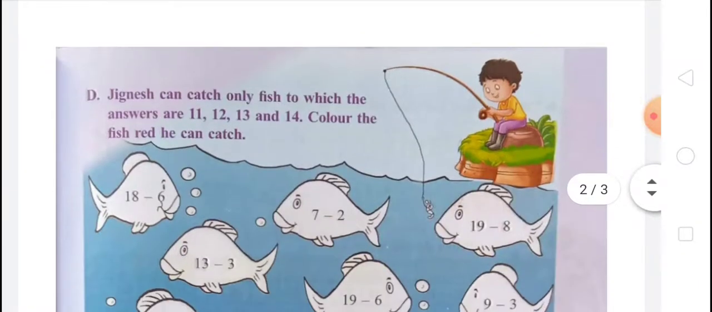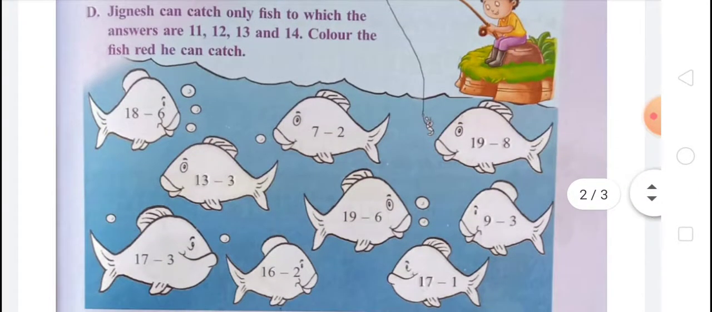Come on, next page. Jignesh can catch only fish for which the answers are 11, 12, 13 and 14. Color the fish red he can catch. That means the answers are 11, 12, 13, 14. You have to color them red. So first is 18 minus 6. 18 minus 6 is 12. So you have to color it red.